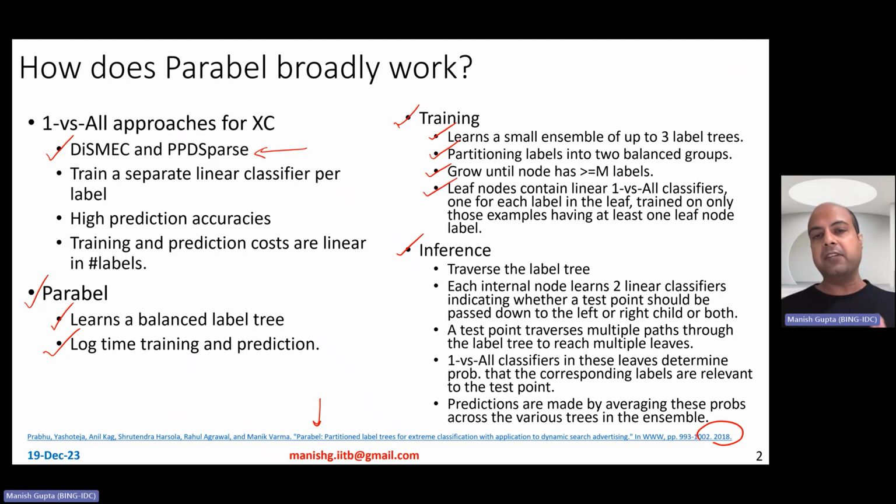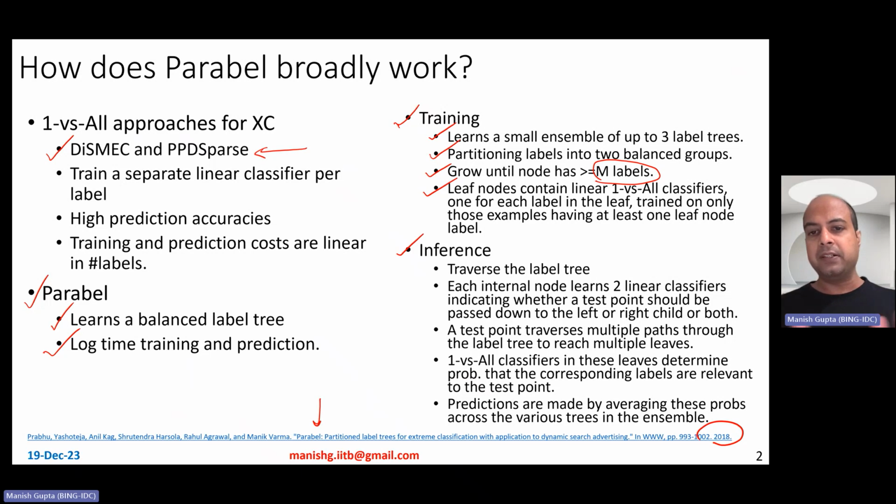Now, leaf nodes contain linear one versus all classifiers. You have one versus all classifiers, but they are only in the leaf nodes. They are not as large, and they don't work in the entire label space. Remember, a leaf node just manages up to m labels, and therefore these one versus all classifiers run super fast. They contain linear one versus all classifiers, one for each label in the leaf, which are trained only on those examples having at least one leaf node label. So essentially, Parabel is a tree-based approach. It creates a balanced label tree, and partitioning is done in the label space.